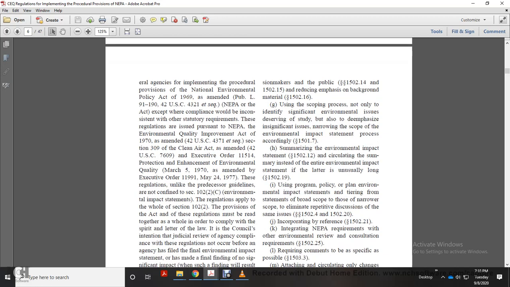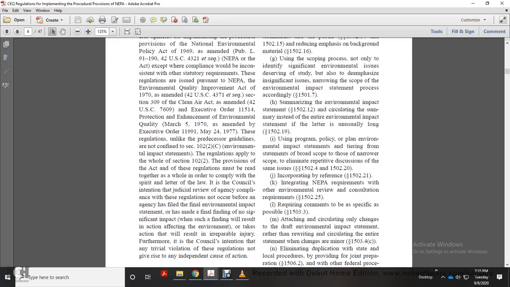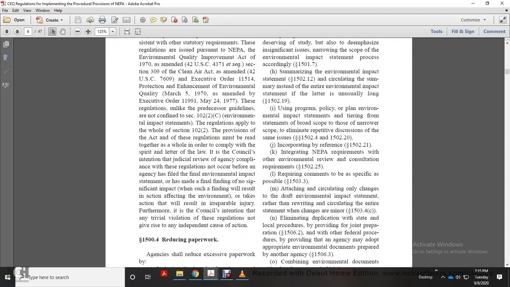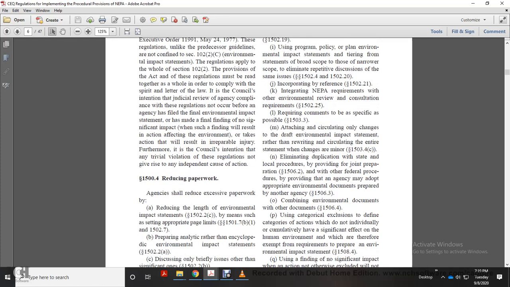The provisions of the Act and the regulations must be read together as a whole in order to comply with the spirit and letter of the law. The Council intends that judicial review of agency compliance with the regulations not occur before the agency has filed the final environmental impact statement, or has made a final finding of no significant impact, when such a finding will result in action affecting the environment, or when an agency's action will result in irreparable injury. Furthermore, it is the Council's intent that any trivial violation of these regulations does not give rise to any independent cause of action.